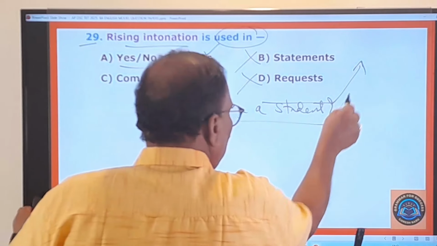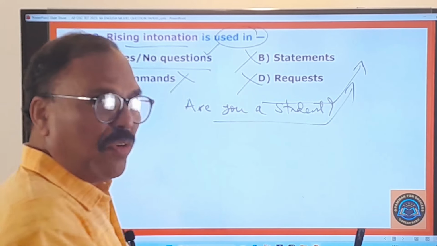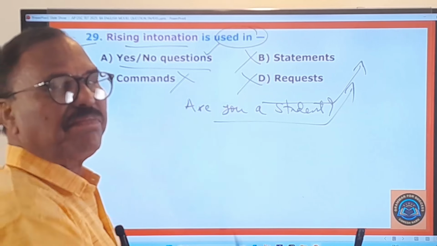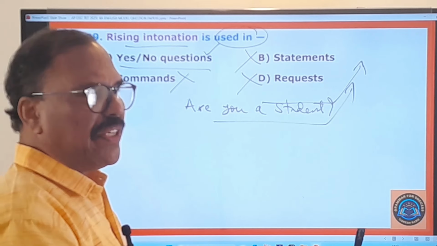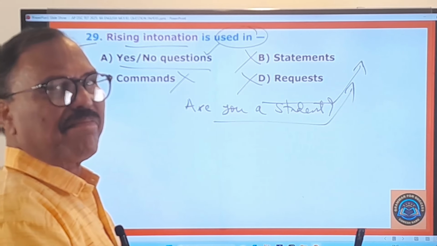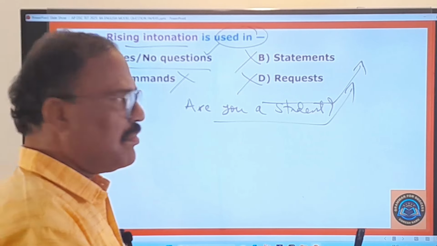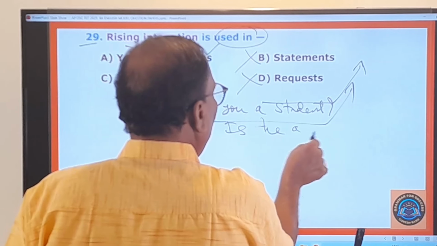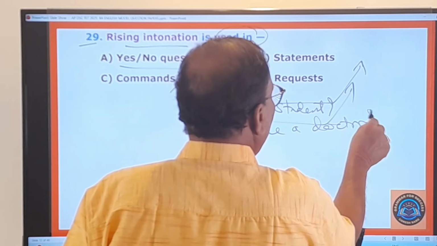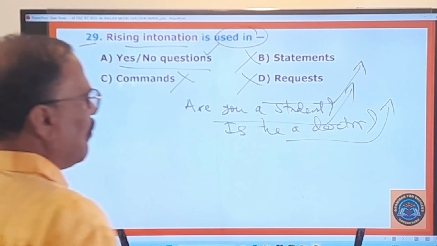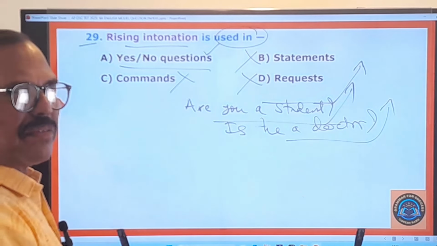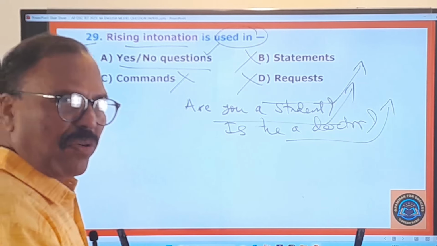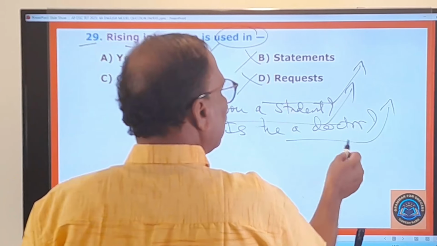Are you a student? నీవు ఒక విద్యార్థివా? If it is okay, you say yes. If it is no, you say no. Is he a doctor? If it is yes, you say yes. If not, no. So, rising.